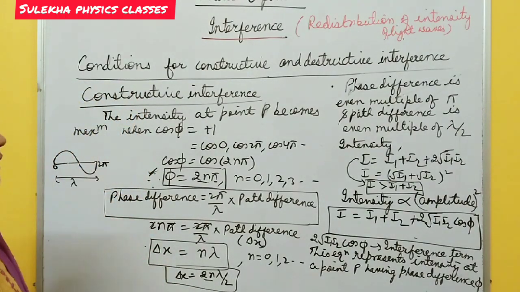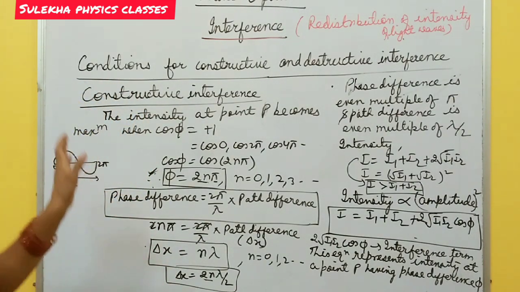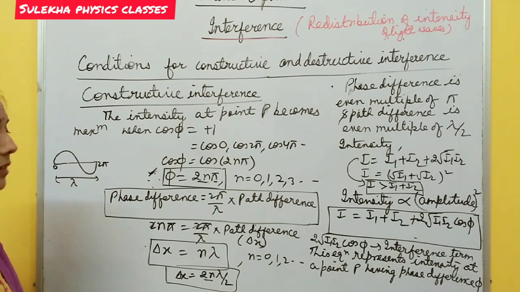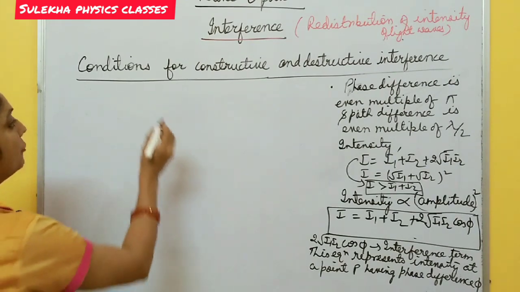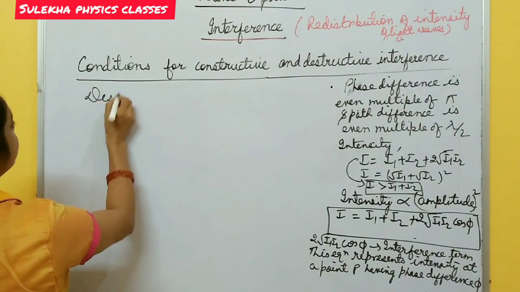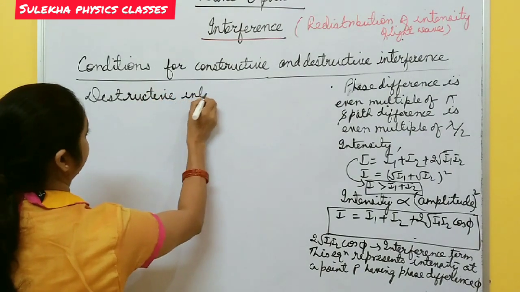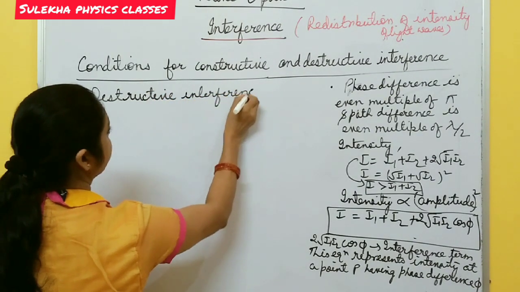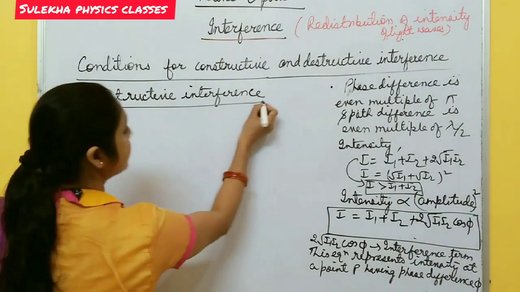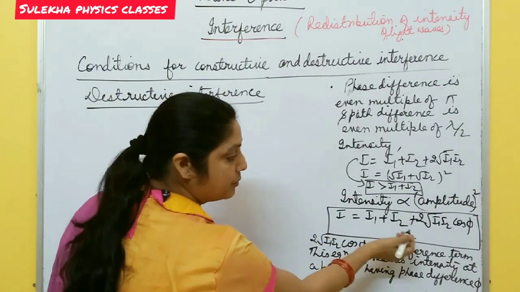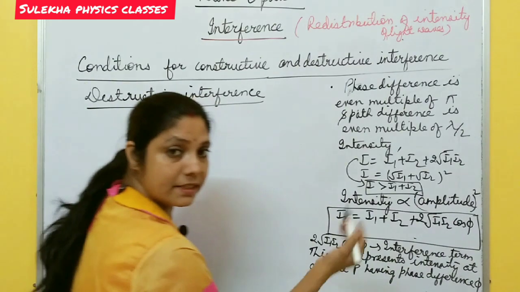Okay, I think it's clear to all of you. These are the conditions for constructive interference. In the same way, you can derive the conditions for destructive interference. Take a screenshot of this one. Now, the conditions for destructive interference. Destructive interference takes place when intensity becomes minimum, and intensity is minimum when cos phi is negative.